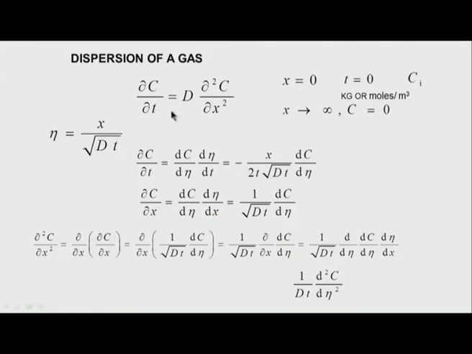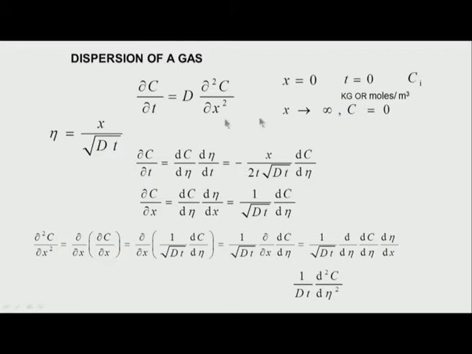Well, we have the diffusion equation ∂C/∂t = D ∂²C/∂x², and what are the initial conditions? At x equal to 0, at time t equal to 0, I have the initial concentration, and this concentration gets diffused, and very far away from x, the concentration of the particular substance which I am interested in is 0, maybe a fuel gas substance.